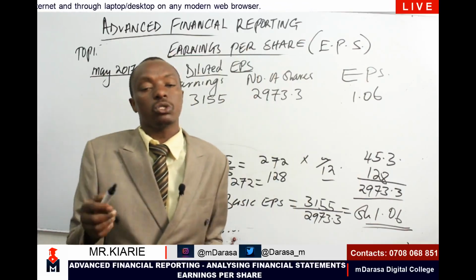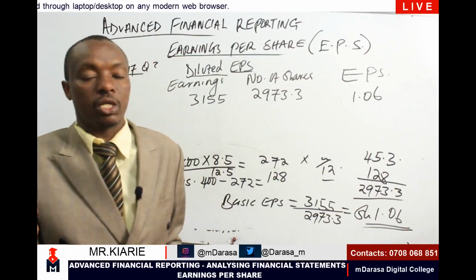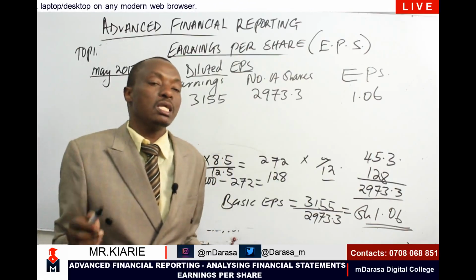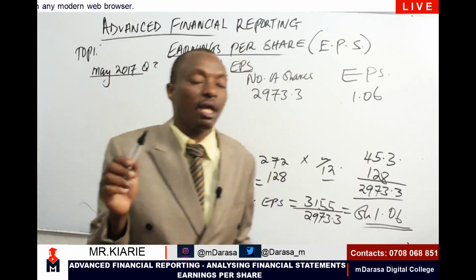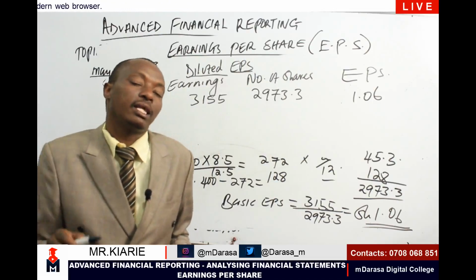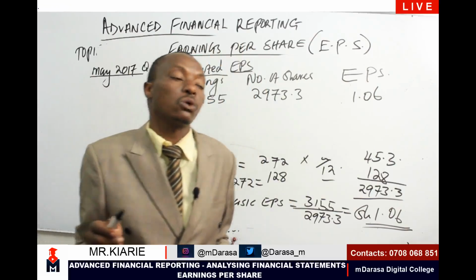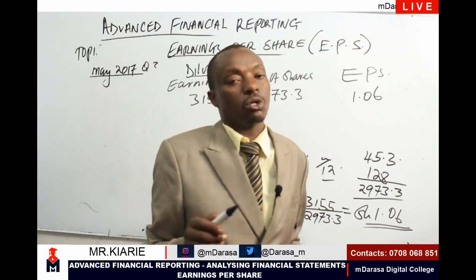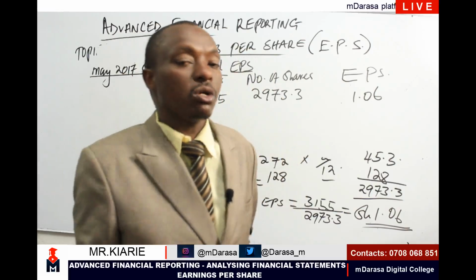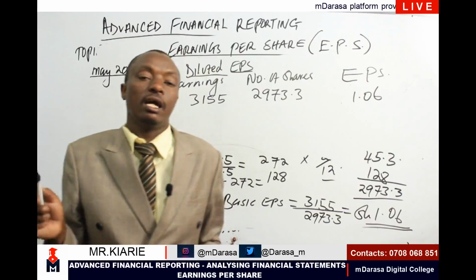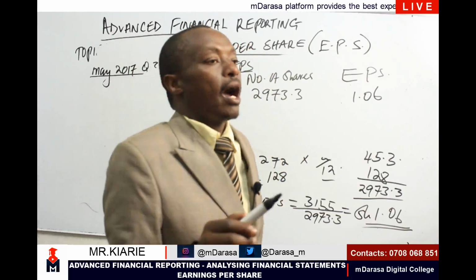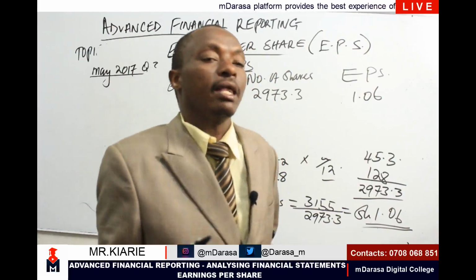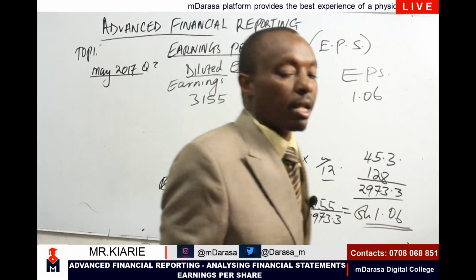Definitely, if the loan stock is converted into ordinary shares, the firm will cease to pay interest on the loan stock. And therefore, that would mean that the earnings would increase because the firm is no longer paying interest. But as I consider the increase in savings as a result of not paying interest, I must also consider the tax shield benefit.